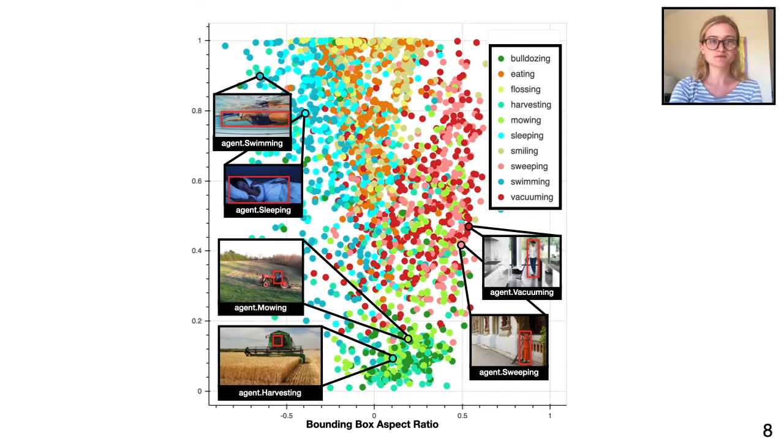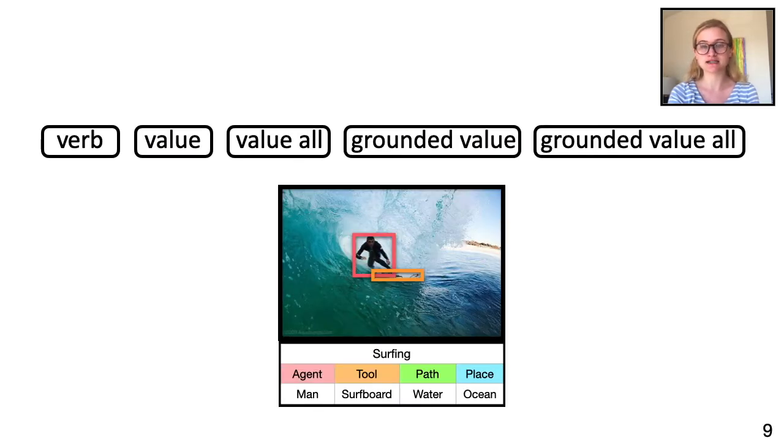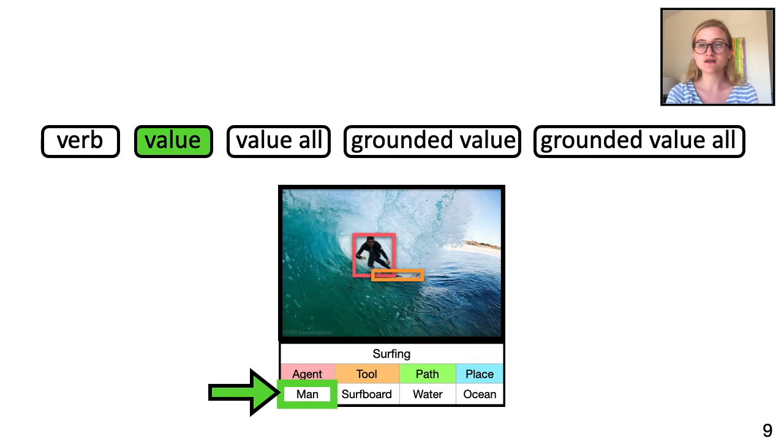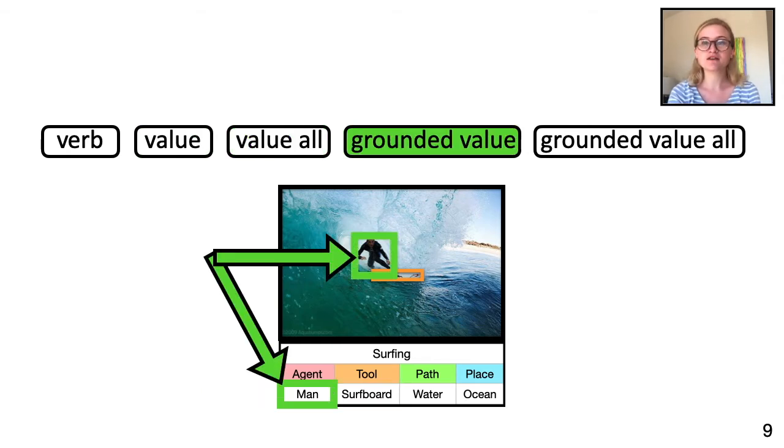In addition to the SWIG dataset, we defined the grounded situation recognition task and several metrics for evaluating on this dataset. The verb score measures the percentage that the model correctly predicts the action. The value score measures the percentage that the model predicts the correct value for each role. Value all indicates how frequently the value is correct for the entire frame. The grounding value score measures the percentage that the model predicts the correct value and grounding.